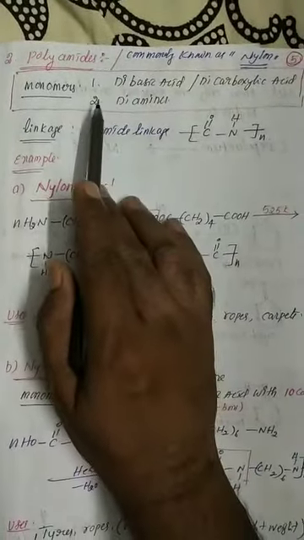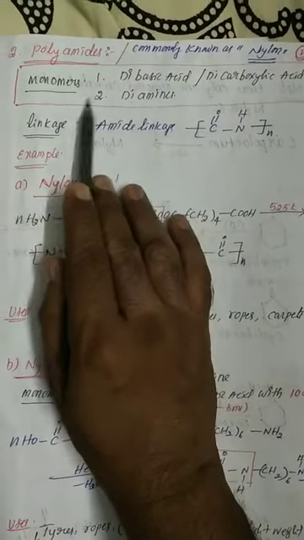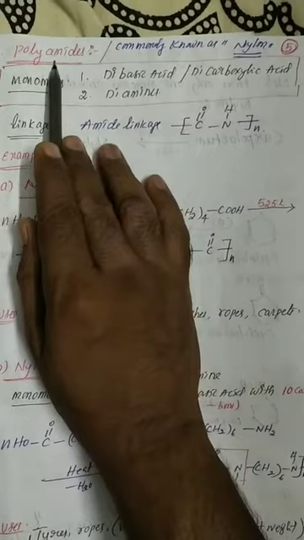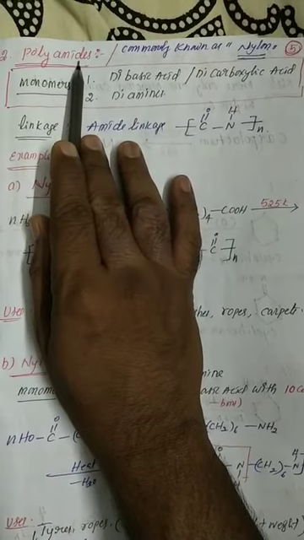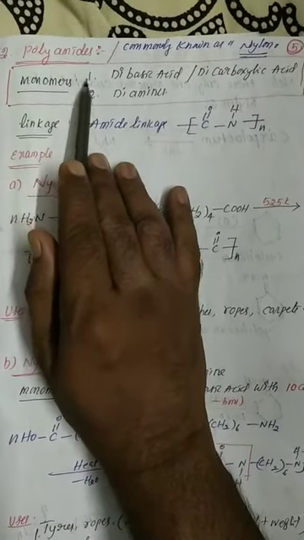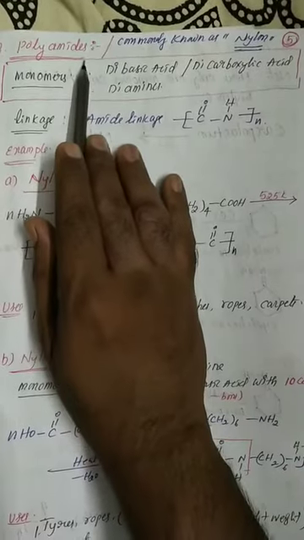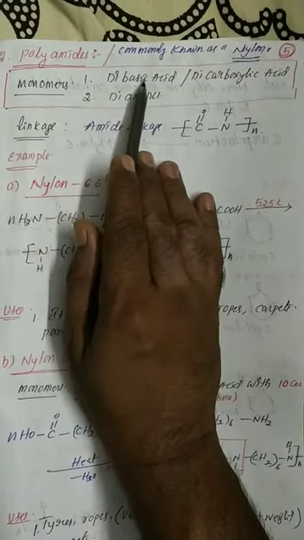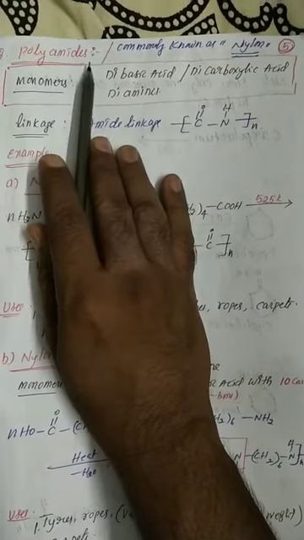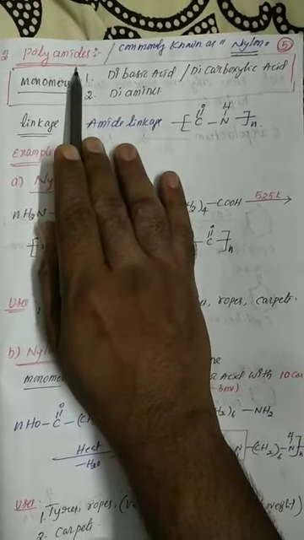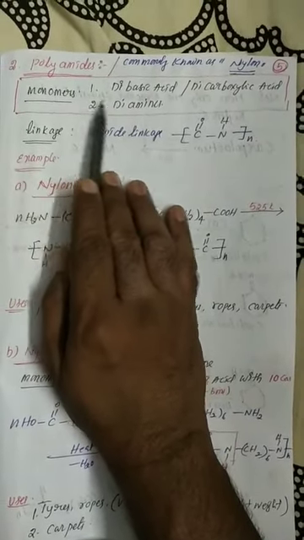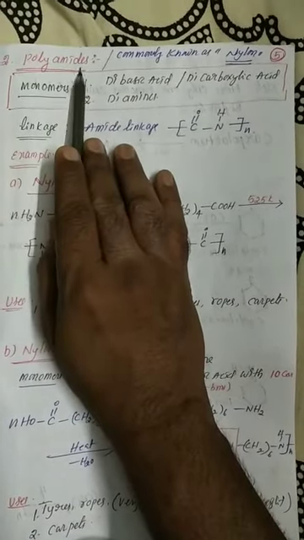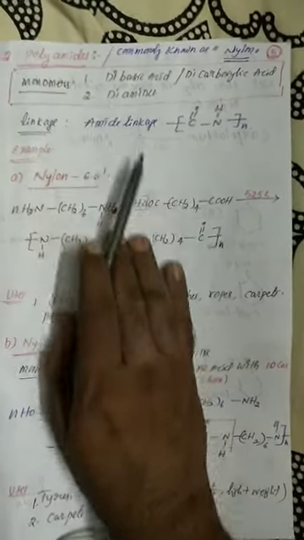So here, if two monomers are connected together after elimination of a water molecule, what linkage is formed? Amide linkages are formed. Already in my previous class I discussed ester linkage. It means two monomers are connected together, with removal of a water molecule, hence ester linkages are formed. Best example is glyptal or terylene. Now here, the monomers are connected together after elimination of a water molecule, and amide linkage is formed. That's why this group name is the polyamides.